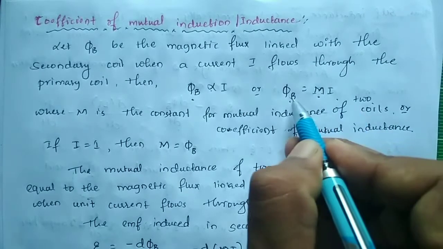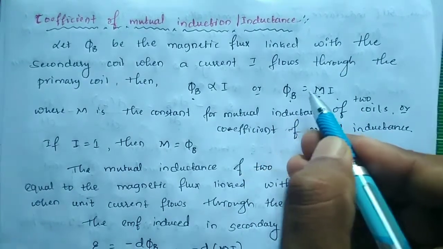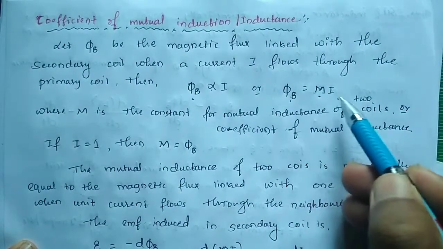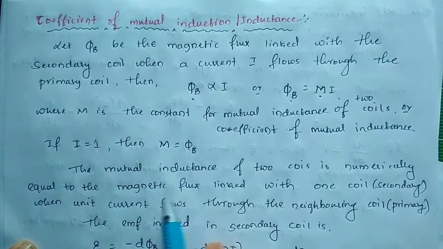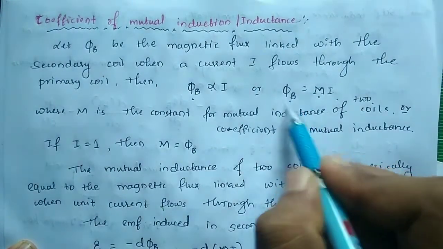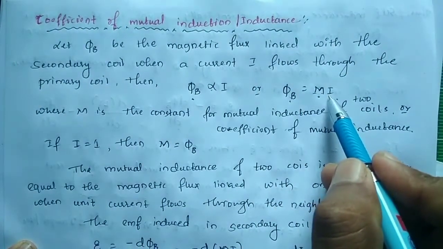At that time the magnetic flux produced on the secondary coil is equal to the magnetic flux linked with the secondary coil when unit current flows through the neighboring coil. So magnetic flux is equal to the mutual inductance.